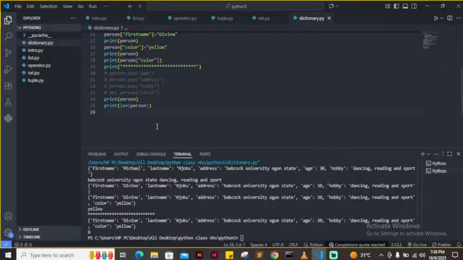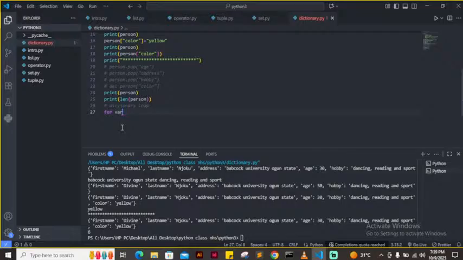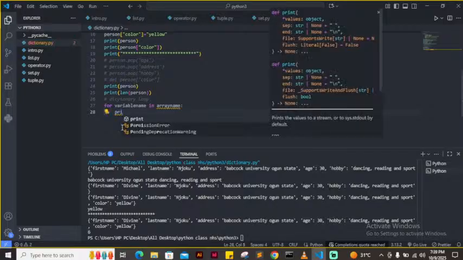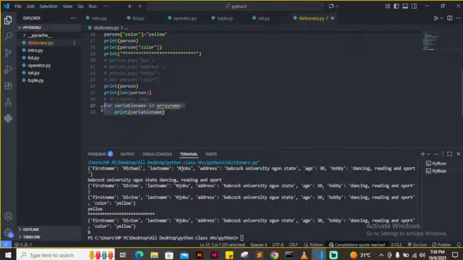Let's look at dictionary loop. I want to loop my dictionary. My dictionary name is this person, right? And I want to print it out. So how do I get that done? I'm going to use for variable name in array name. This is the syntax. Then you put your colon, then you print out your variable. All right, this is the syntax.